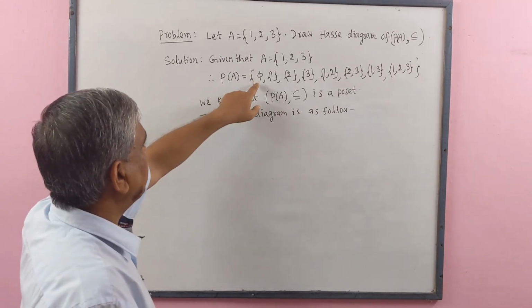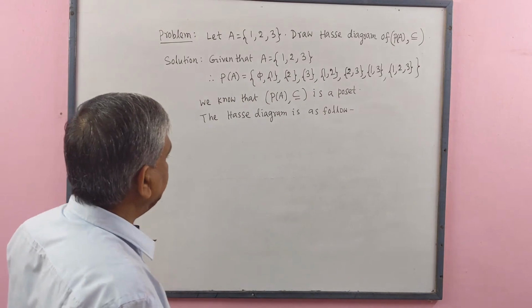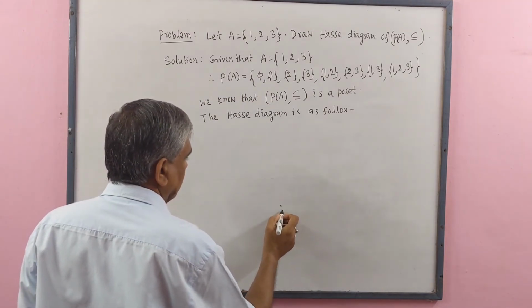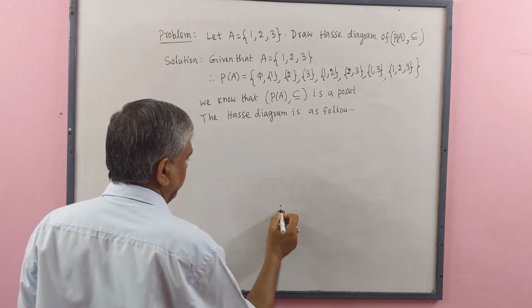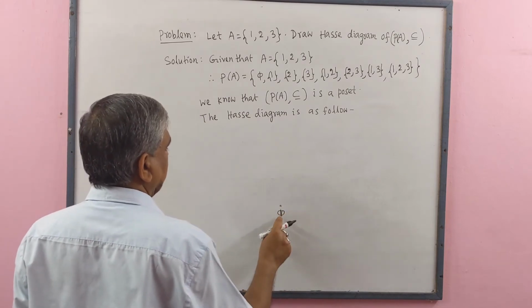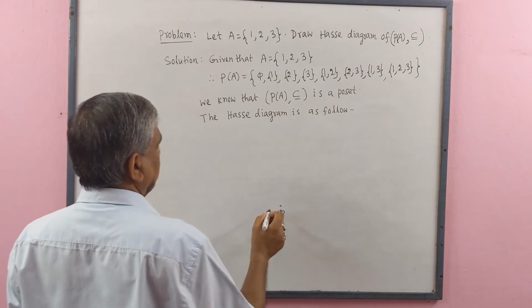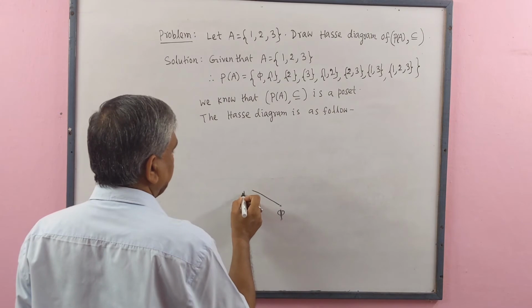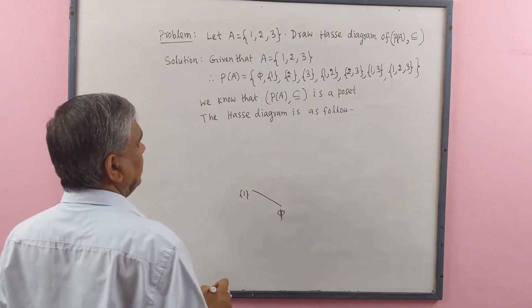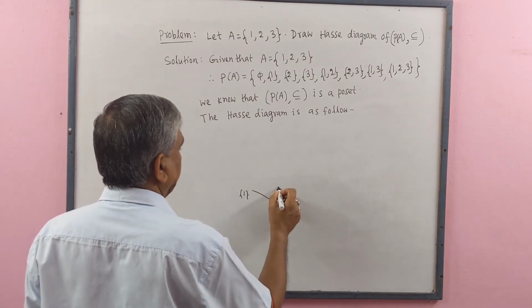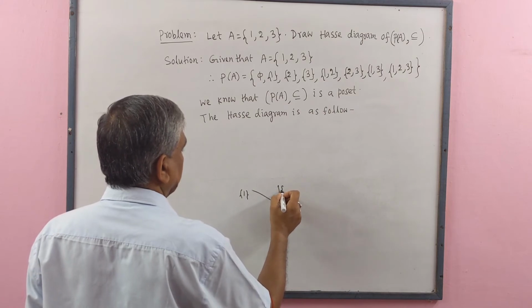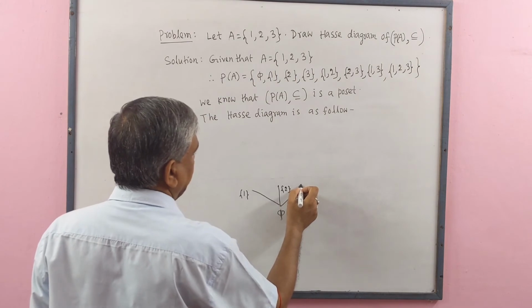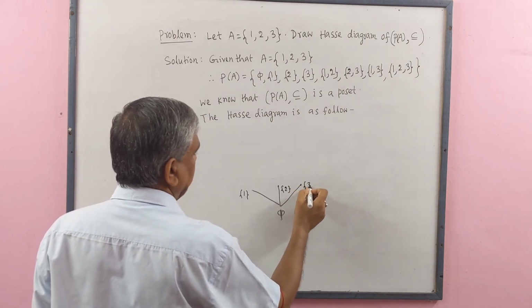Here given that phi is the lowest element, so firstly we write phi here, the null set. Then on this side we write {1}, the set containing element 1, here the set containing element 2, here we write the set containing element 3.